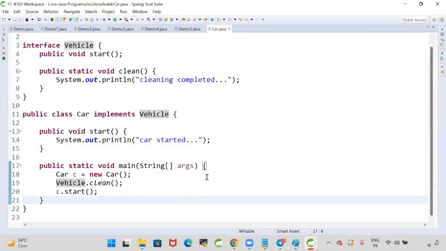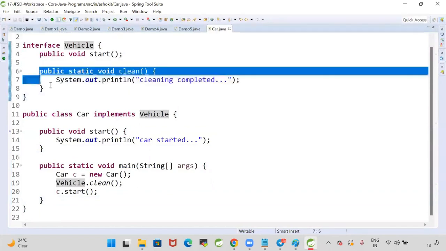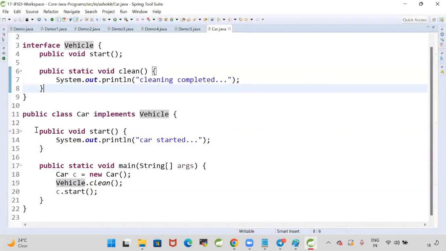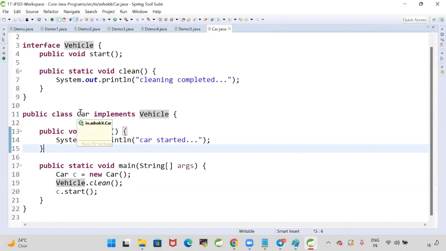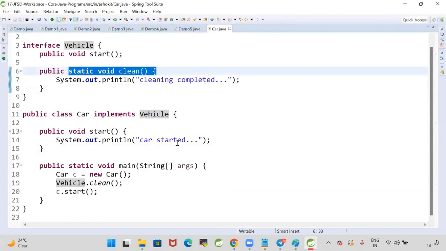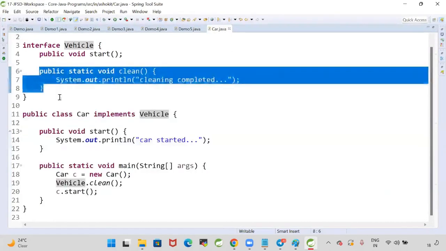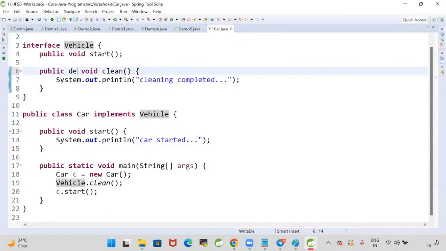Now, here we understood the purpose of default methods and static methods. If I want to add a method to my interface, and those methods should be called by my implementation classes but should not be overridden, I don't want them to override my interface method, then I will make my method a static method. If you don't want to allow your implementation classes to override this behavior, then you make it a static method. If you want to allow them to override, then you can go for a default method.